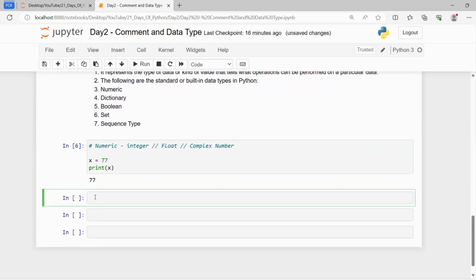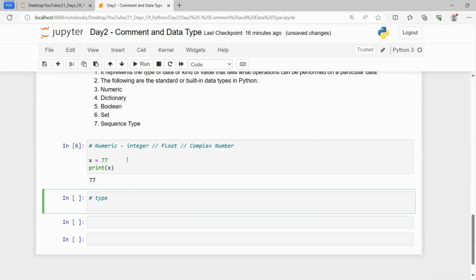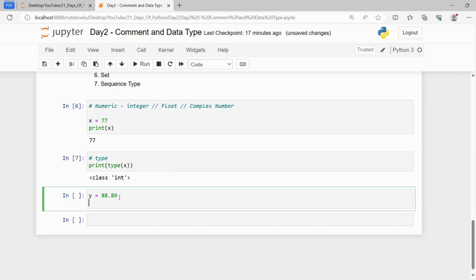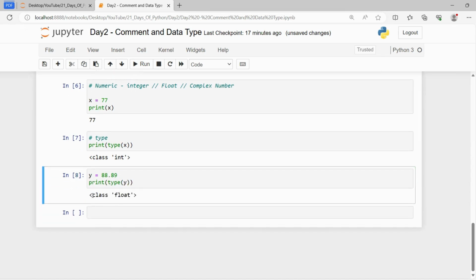How will we get to know this? By using a built-in function called type. With the help of type, I can print the type of any variable. If I print the type of x, you will see that it is an integer type. Similarly, if I store y equals 88.89 and print the type of y, I can see that it is a float value.